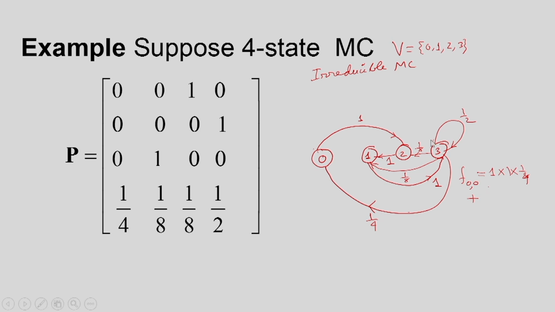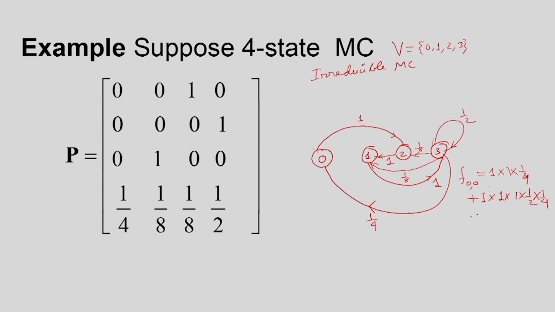So we can consider this step for the second time. Suppose this is 1 into 1, then 1 into 1, then it will go to 1, and then it will remain there with probability half, and then come back with 1 by 4. That way also we can approach.